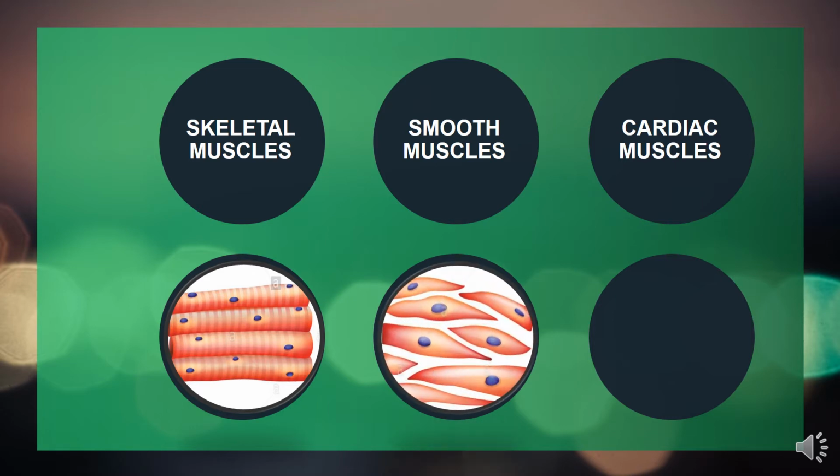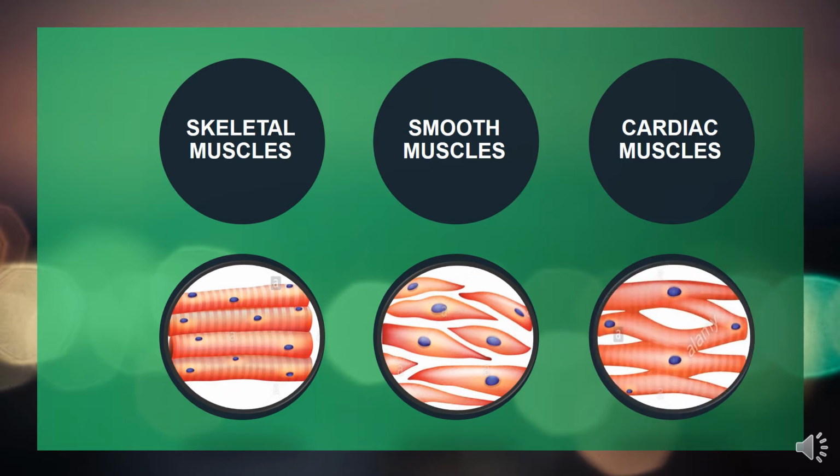Smooth muscles are mainly present in internal organs except the heart. All the internal organs other than the heart are working due to the presence of smooth muscles in them. And cardiac muscles are the muscles which are present in the walls of the heart. So these are three important types of muscles. Let us see the structural features and functions of these muscles.